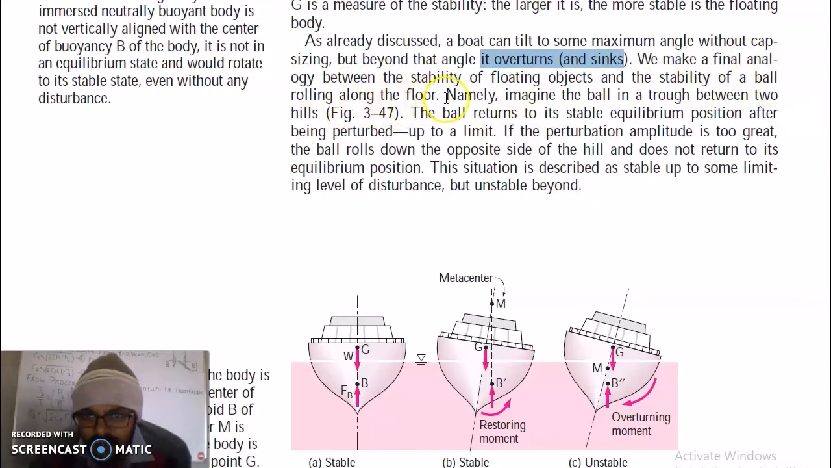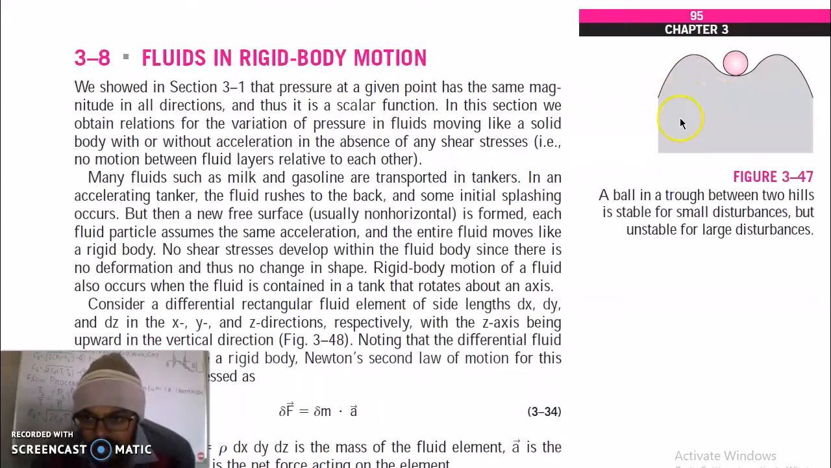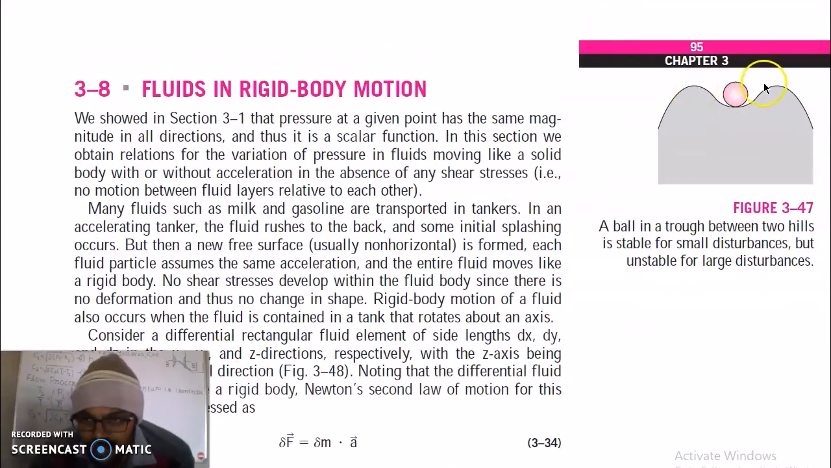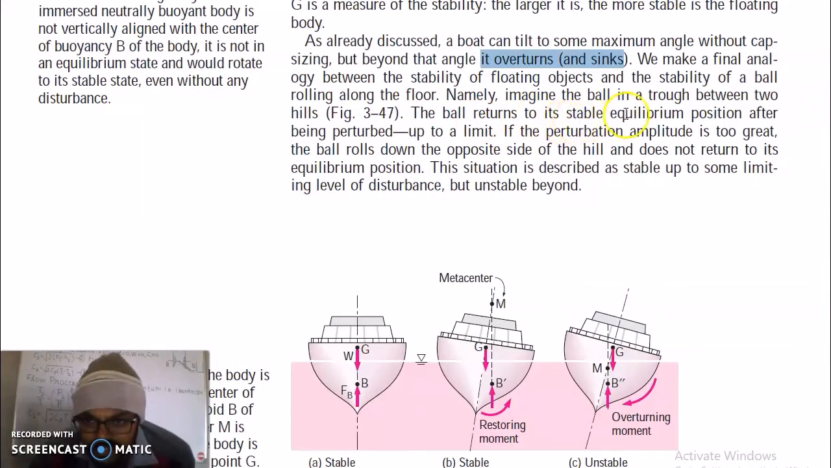We make a final analogy between the stability of floating objects and the stability of a ball rolling along the floor. So the same example can be explained with the help of a ball. A ball in a trough between two hills is stable for some disturbance but unstable for large disturbance. You can see this is a ball between two hills. So between two troughs you have a ball. The ball returns to the stable equilibrium position after being perturbed up to a limit. If the perturbation amplitude is too great, the ball rolls down the opposite side of the hill and does not return to its equilibrium position.